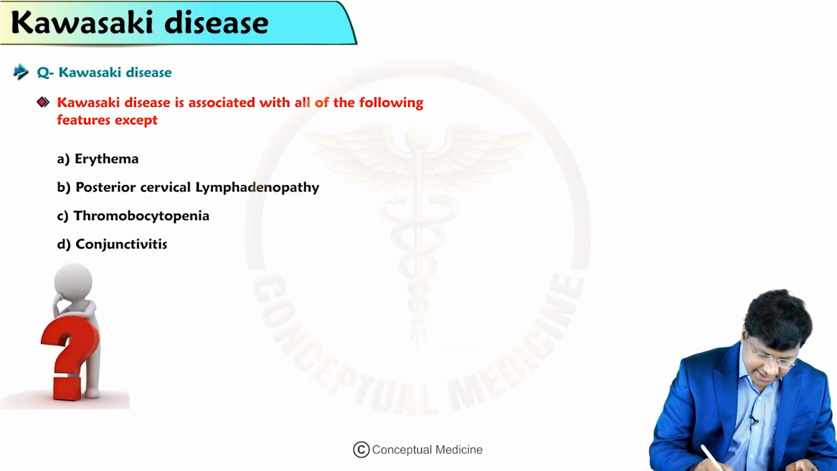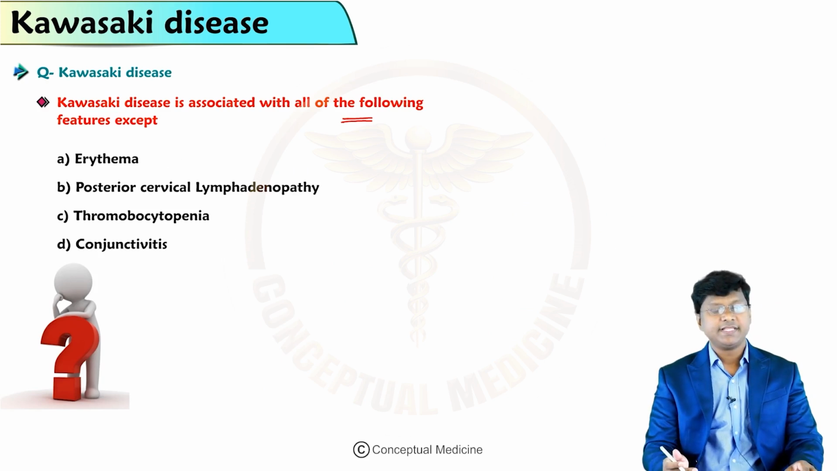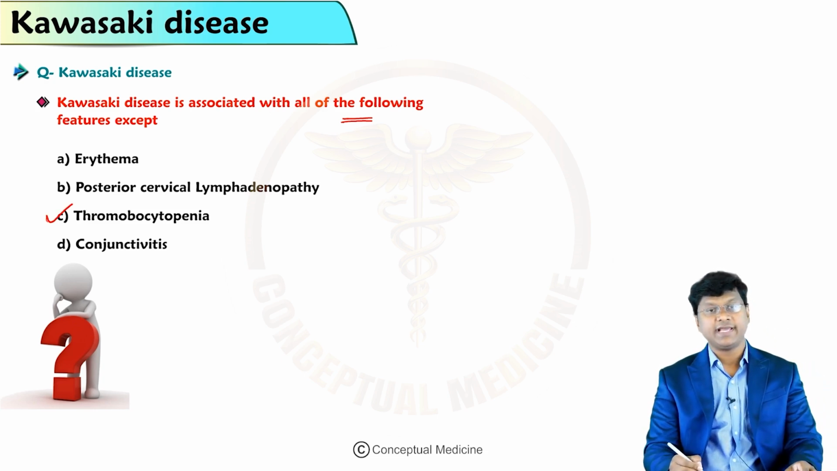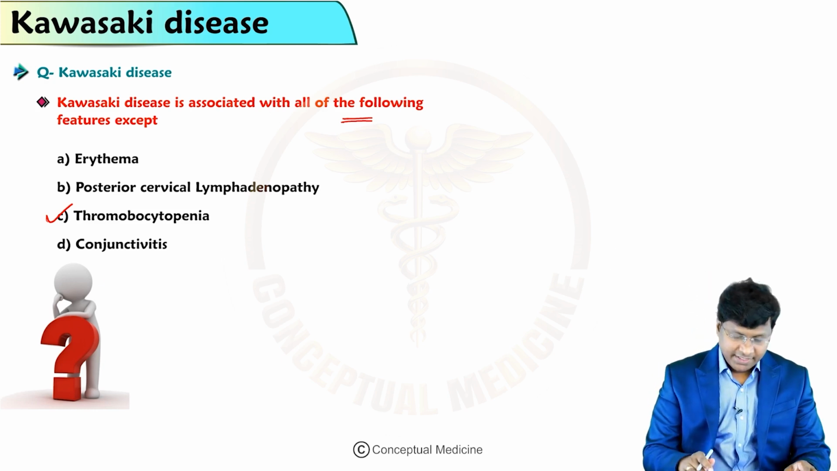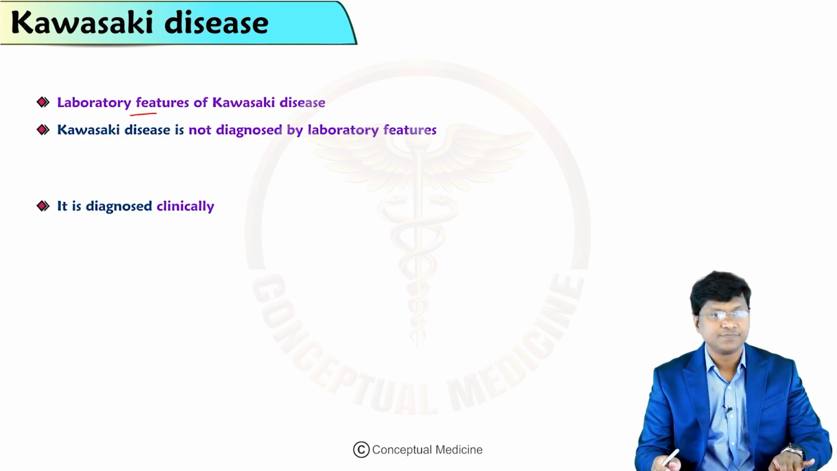So Kawasaki is associated with all of the following features except: erythema, posterior cervical lymphadenopathy, thrombocytopenia, conjunctivitis. So what is the answer here? They will not have thrombocytopenia. What they have is thrombocytosis. That is what you will observe in patients with Kawasaki disease. Then if you see the investigations in patients with Kawasaki disease.